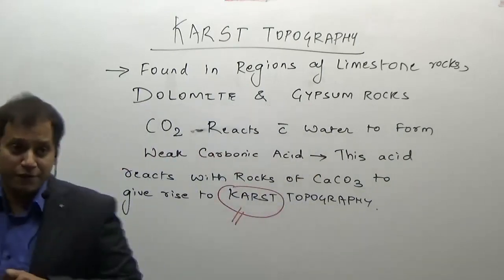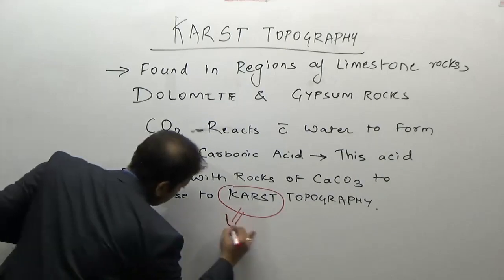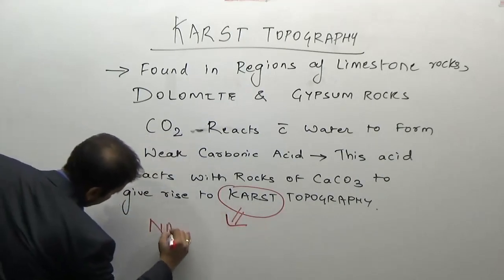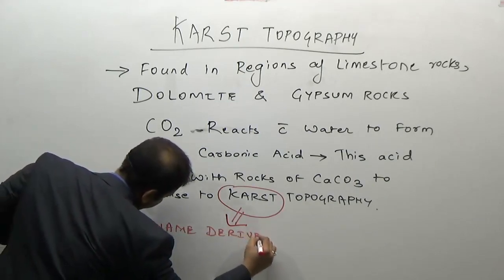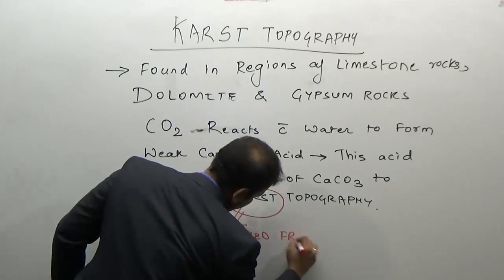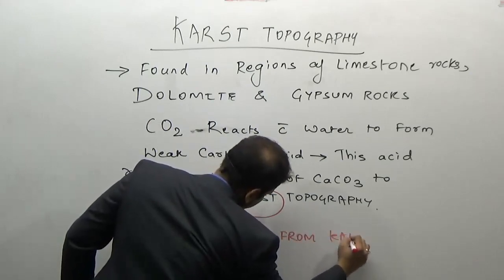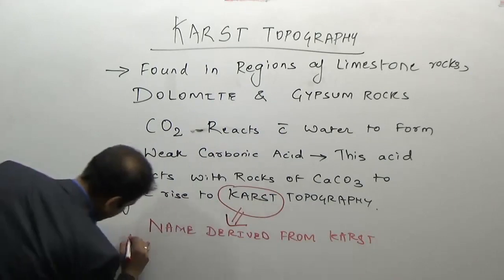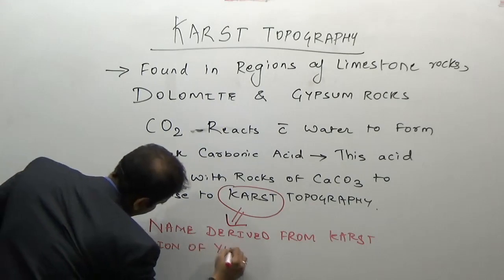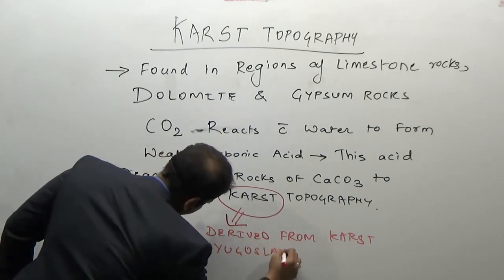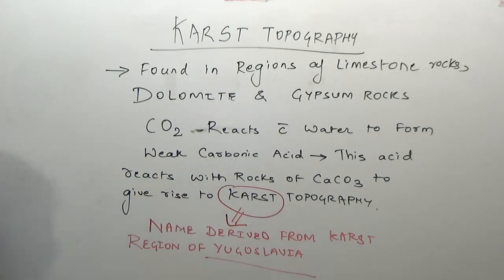So the name is derived from the karst region of the erstwhile Yugoslavia.